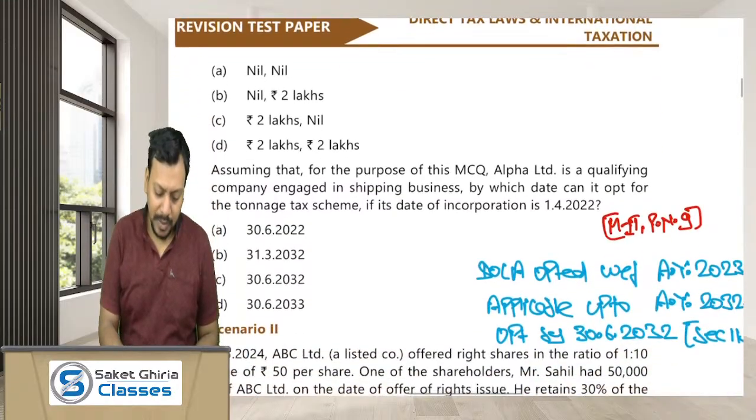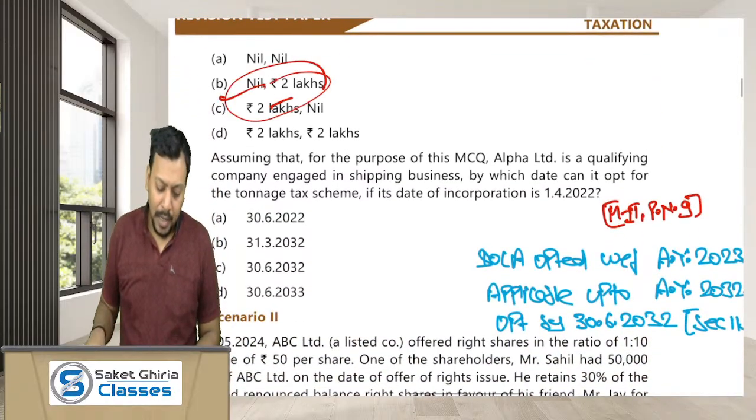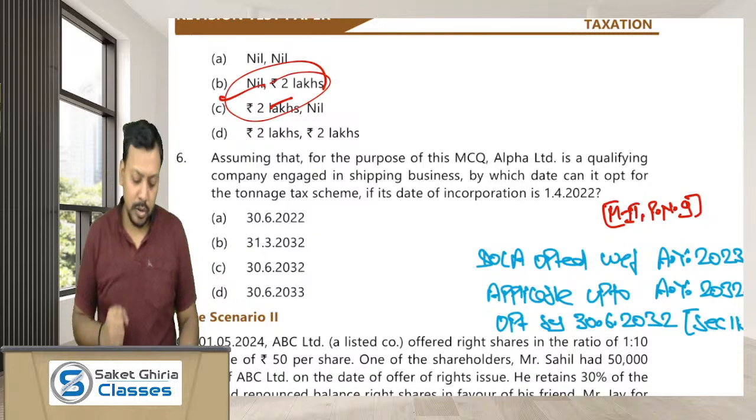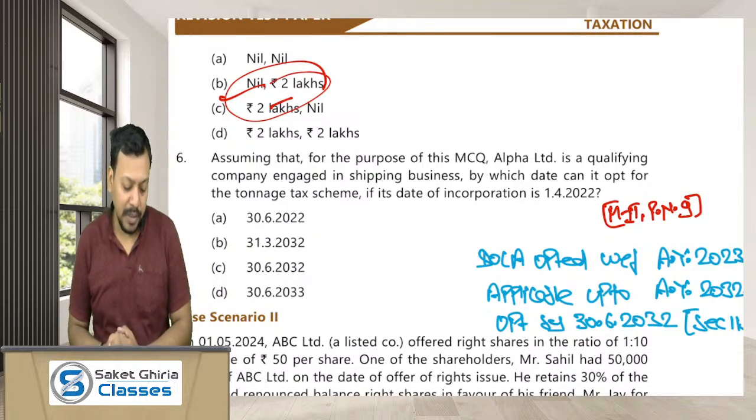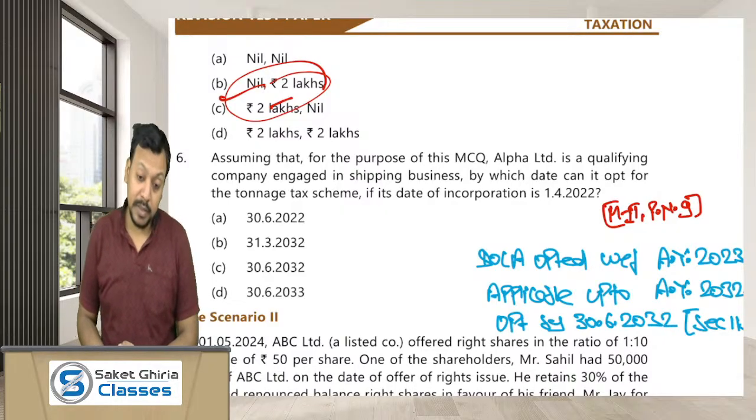Then the TDS would be nil and 2 lakh. Okay. Assume that for the purpose of this MCQ, Alpha Limited is a qualifying company engaged in the shipping business. By which date can it opt for the tonnage taxation scheme?